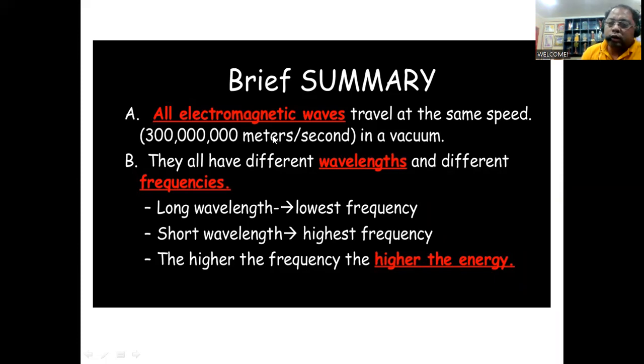In kilometers, that's 300,000 kilometers per second. So again, please take note that this is in a vacuum. And there are media like air, water, glass, where light can also travel. And again, the value there may be lesser than 300 million meters per second. So light will most likely travel slower in a medium other than vacuum.